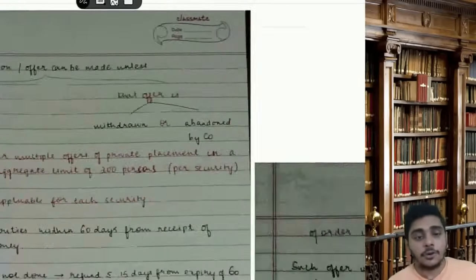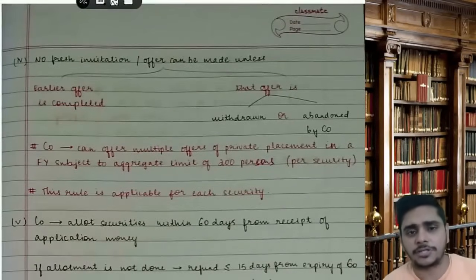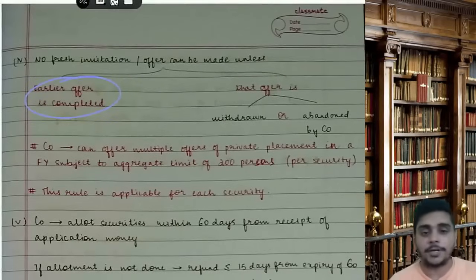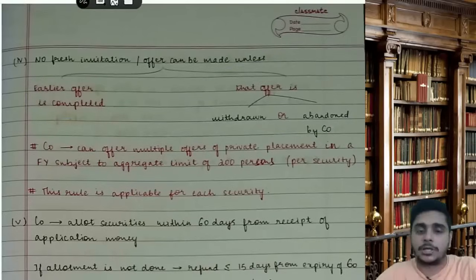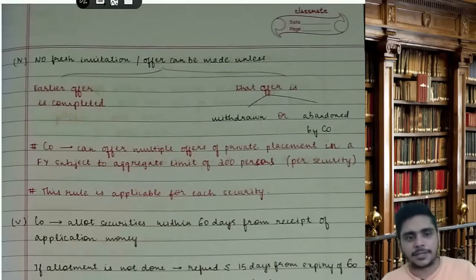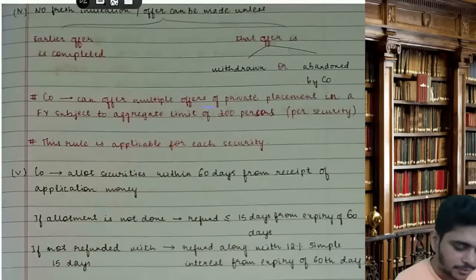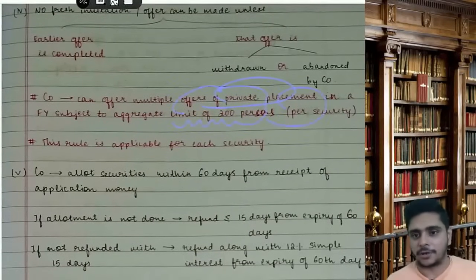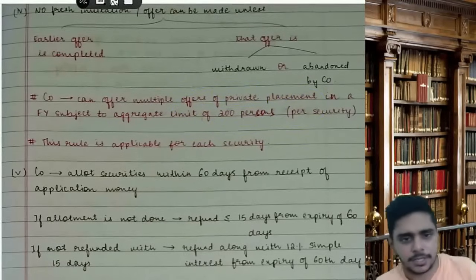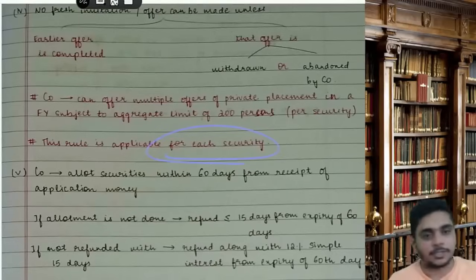Then, no fresh invitation or offer can be made unless the earlier offer is completed or that offer is withdrawn or abandoned by the company. That means cancelled by the company. A company can make multiple offers of private placement in a financial year, subject to the aggregate limit of 200 per security: 200 for equity, 200 for preference, 200 for debentures. This rule is applicable for each security. Clear?